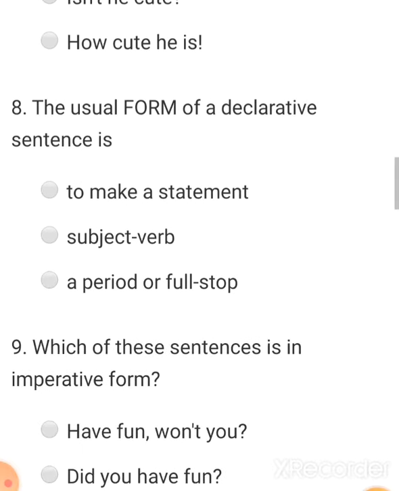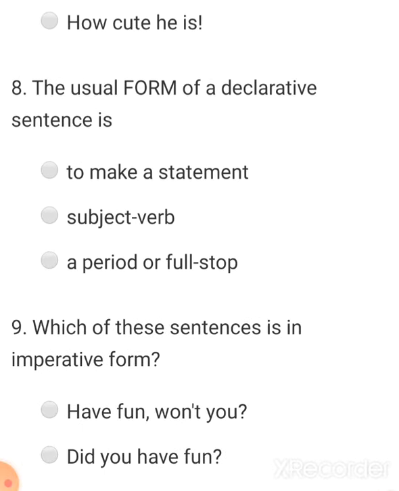Question 8. The usual form of a declarative sentence is. Options: to make a statement, subject, verb, a period or full stop. So in declarative sentences, we find a statement. So this will be the correct answer, to make a statement.